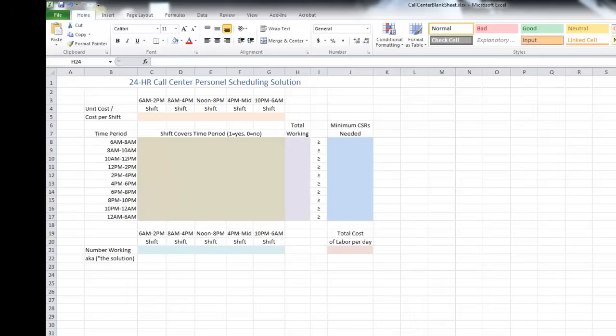Okay, so let's get going on our spreadsheet model. I'm going to work at a modest pace because I assume that you can pause and rewind if necessary. Now hopefully you've downloaded this file and have it open so you can follow along, because after all that is the idea of doing the example.